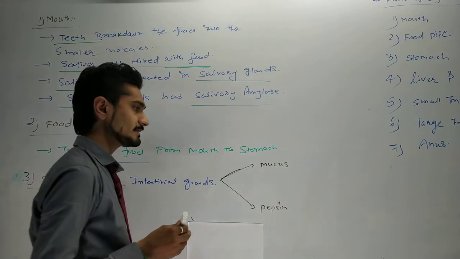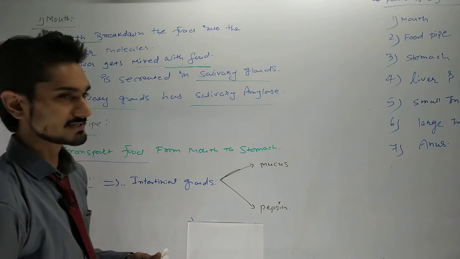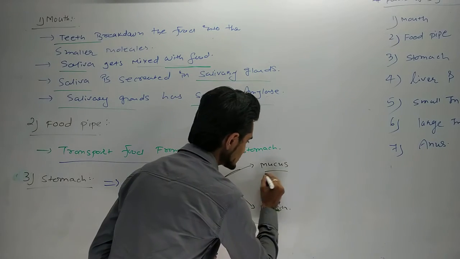Now what happens with the mucus and what happens with the pepsin?